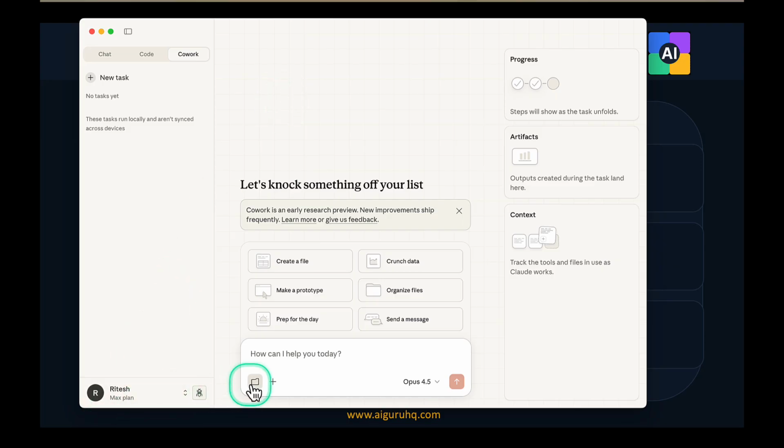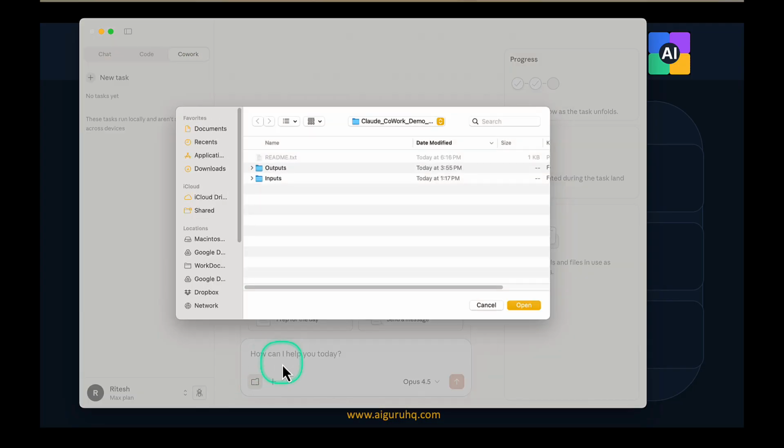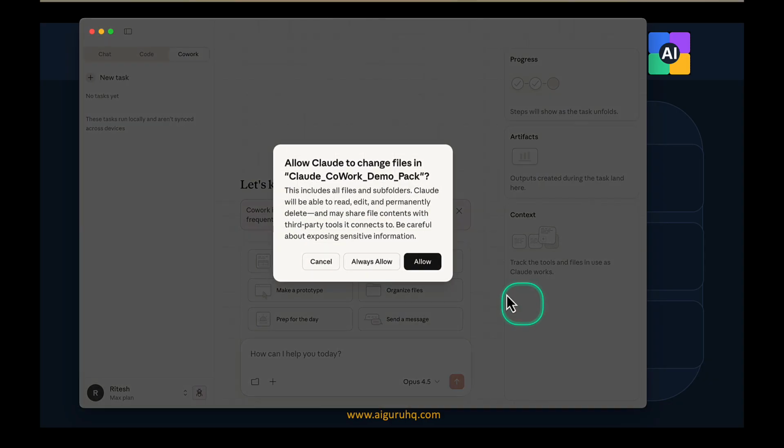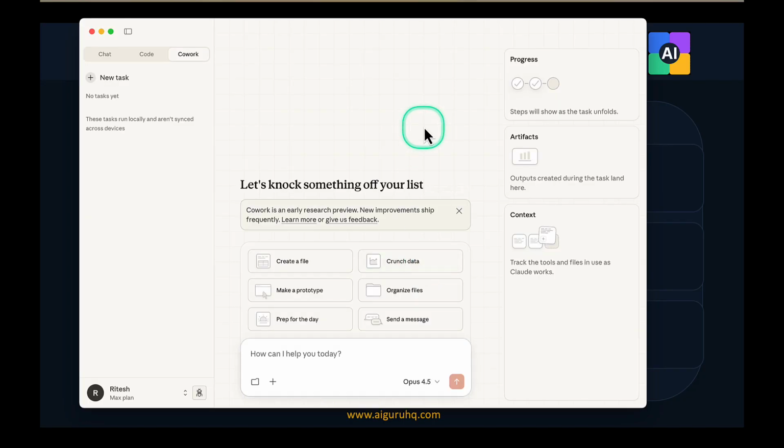What I'm going to do is allow Claude Cowork to access a folder. So I'm clicking here and saying, okay, Claude Cowork demo, that is the folder I have, and open it. Then it asks for permission: am I allowed to change files here? I'll say allow once.